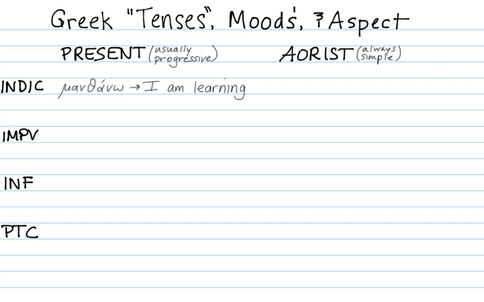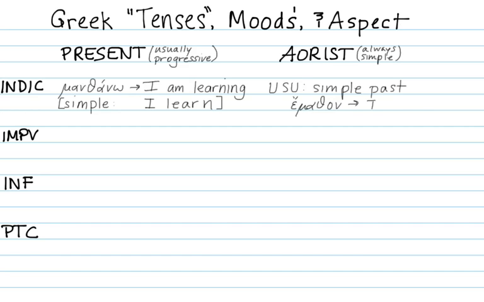You can sometimes translate it with the English simple present, such as "I learn." The aorist always has a simple aspect, usually talking about past tense in the indicative, so emathon, the aorist indicative, would be plain old "I learned."